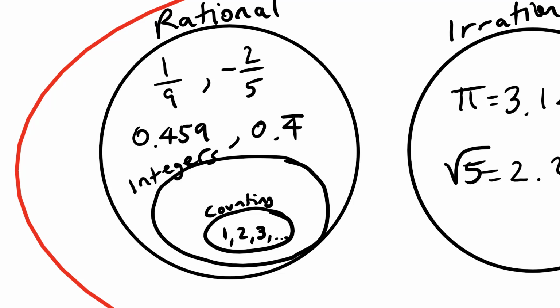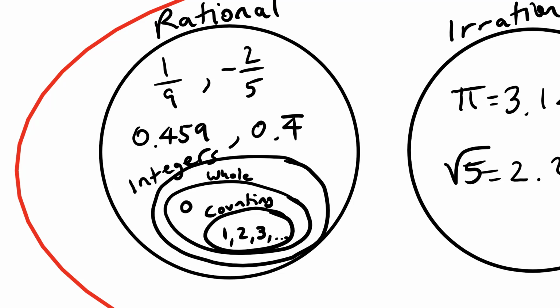I can write 3 as 3 over 1, so it is going to be a rational number. Also, whole numbers are also integers. Whole numbers do contain 0 as an integer. And all counting numbers are whole numbers as well as integers.